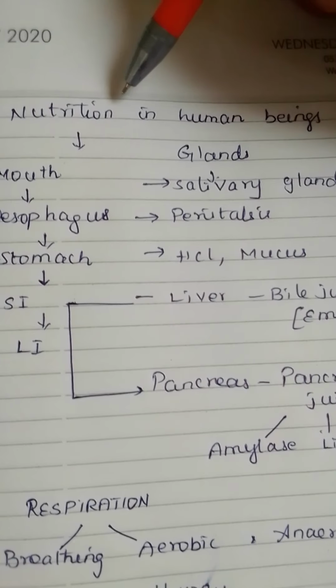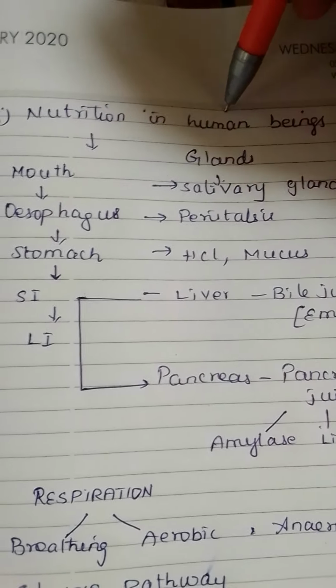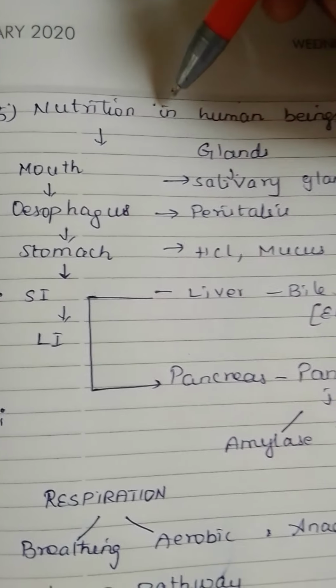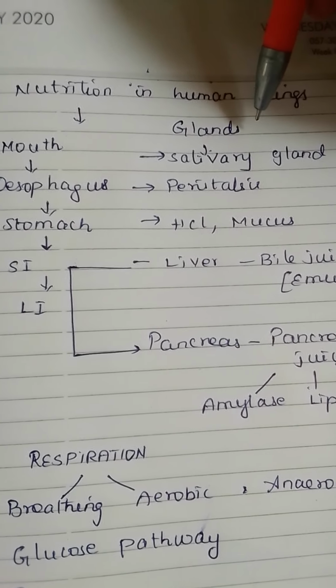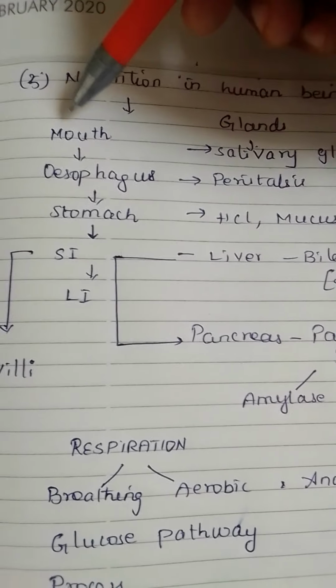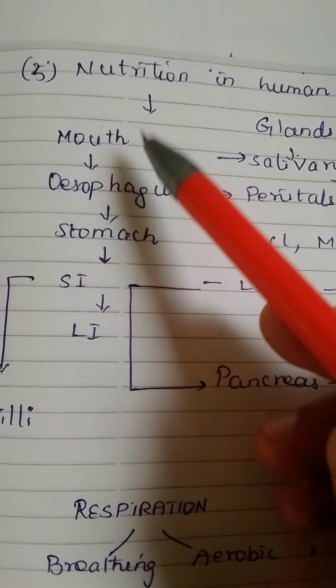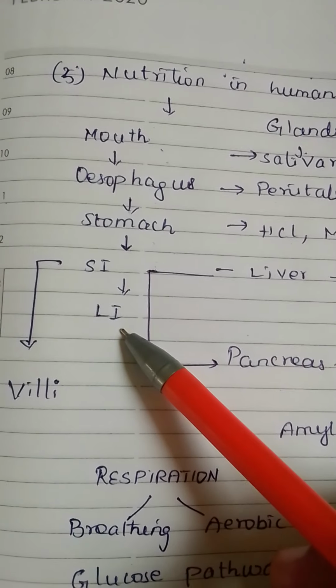Okay. Then after nutrition in amoeba, we have completed nutrition in human beings. There, nutrition in human beings takes place in the alimentary canal. Alimentary canal starts from the mouth and ends in the anus, right? So how does the process take place? First the process starts from the mouth, then esophagus, stomach, small intestine, large intestine.